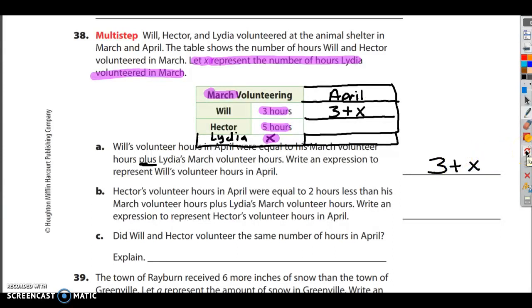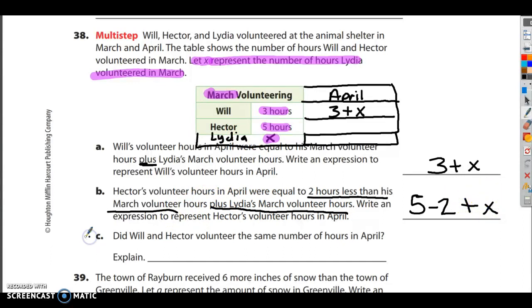And question B says, Hector's volunteer hours in April were equal to 2 hours less than his March volunteer hours plus Lydia's March volunteer hours. Write an expression to represent Hector's volunteer hours. Well, it says right here that it was equal to 2 hours less than his March volunteer hours. Well, his March volunteer hours were 5. 2 hours less than that means minus 2. And then it says plus Lydia's March hours. Well, Lydia's March hours were X.